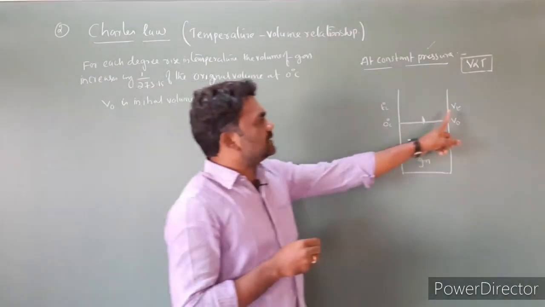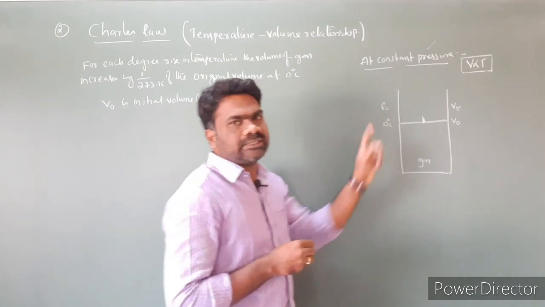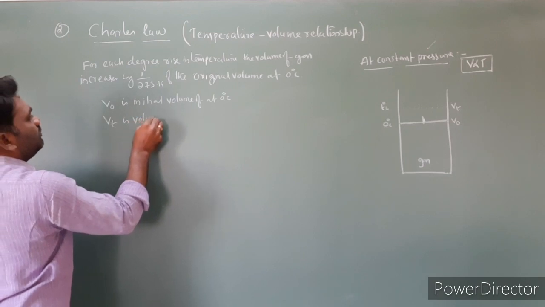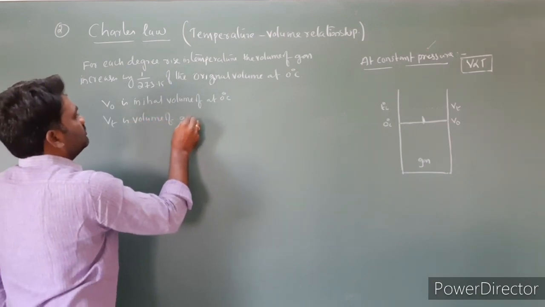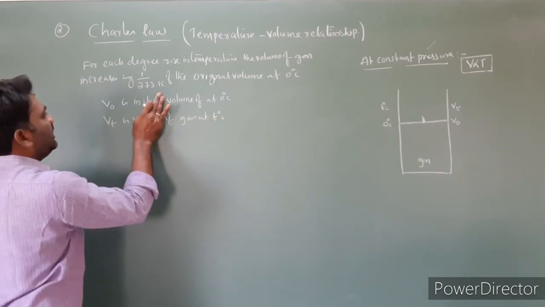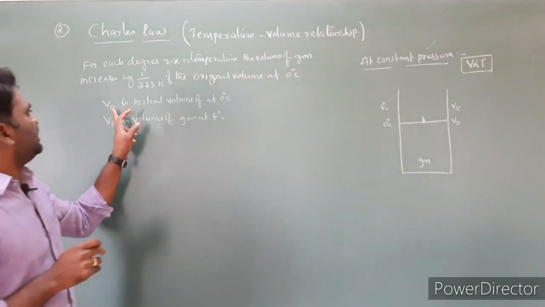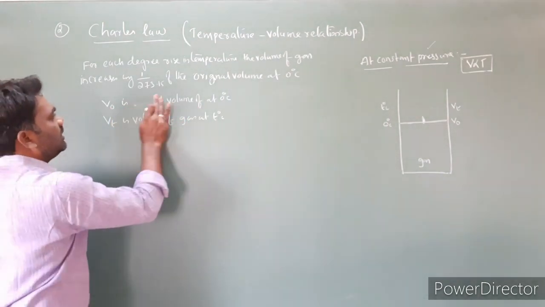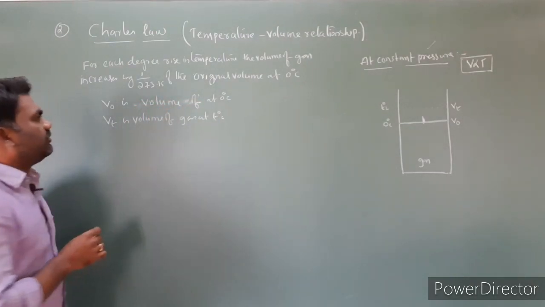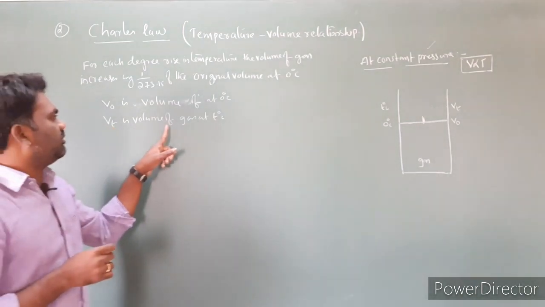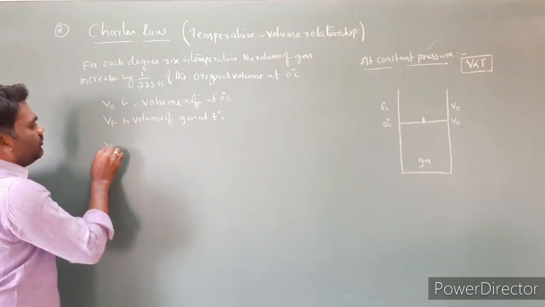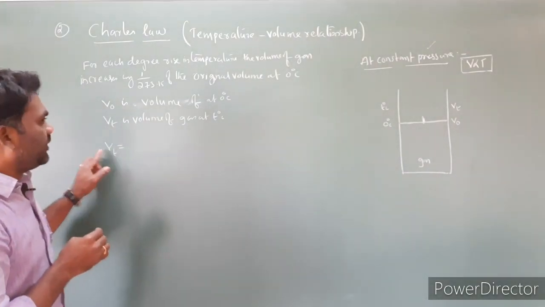Next, Vt is the final volume of the gas at T degrees centigrade. So V0 is the volume of gas at 0 degrees centigrade, and Vt is the volume of the gas at T degrees centigrade.